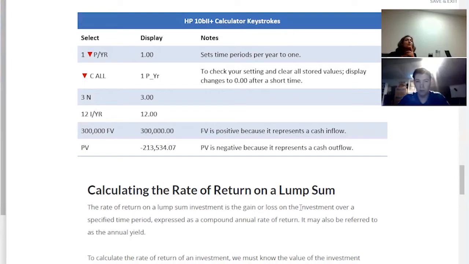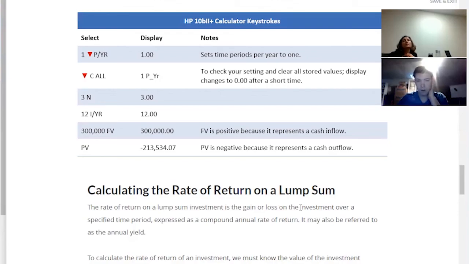So 5 N, and then 10, and then 500,000. That's the future value, how much you will get. Now for present value, just press PV. What did you get, Chris? I got negative 310,460 and 66 cents. Perfect.